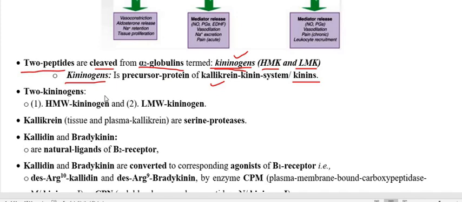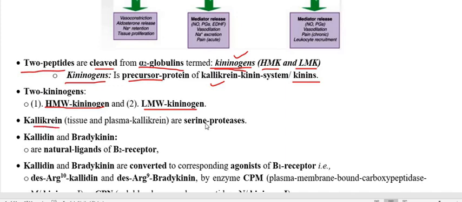So kininogens are the precursor proteins of the kallikrein kinin system. These kininogens, like high molecular weight kininogen, are going to form the bradykinin as well as the kallidin. So we already discussed the two kininogens, high molecular weight kininogen and low molecular weight kininogen. And what is kallikrein? Kallikrein is an enzyme.